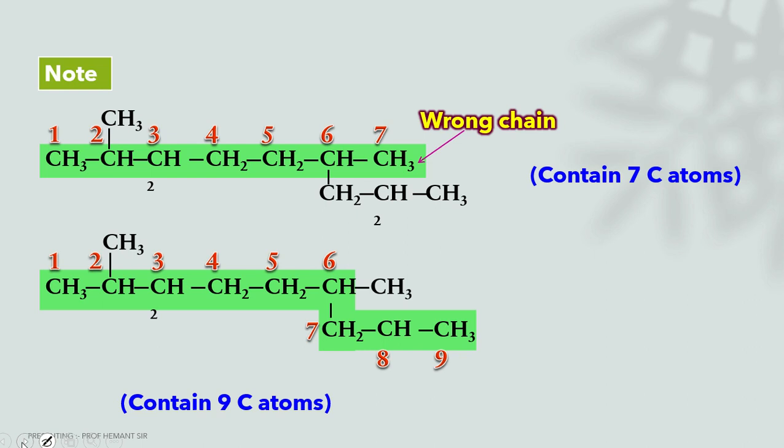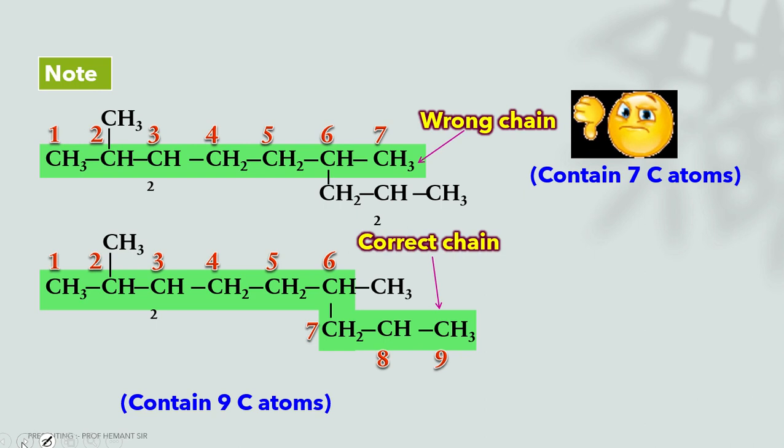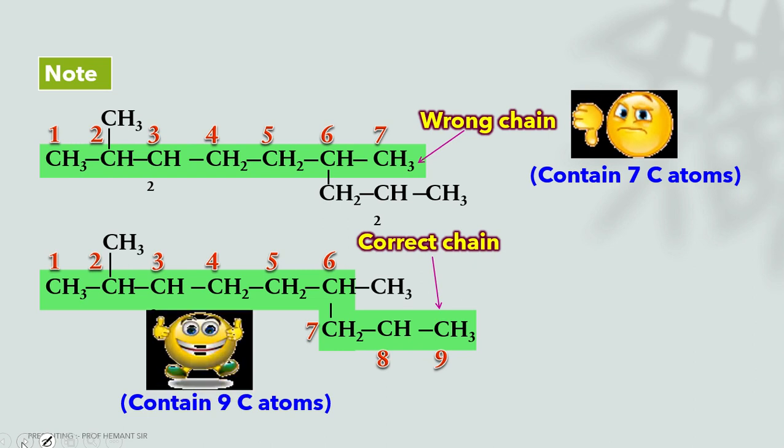The first structure is the wrong chain because it has only 7 carbon atoms. The second is the correct chain because the second compound has the maximum number of carbon atoms, 9. So the second structure is the correct chain that we have selected.